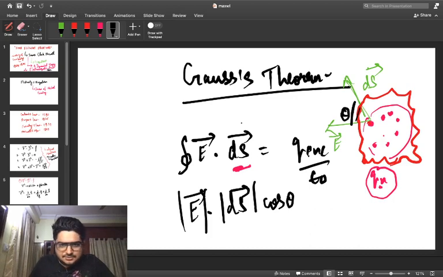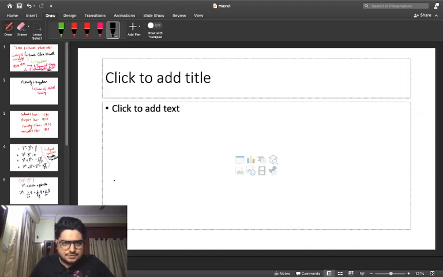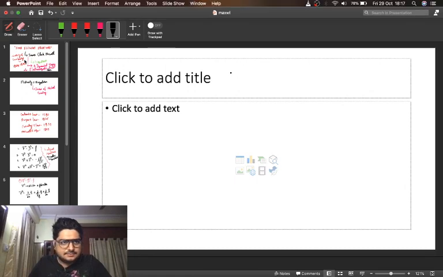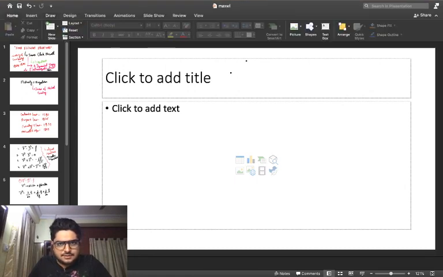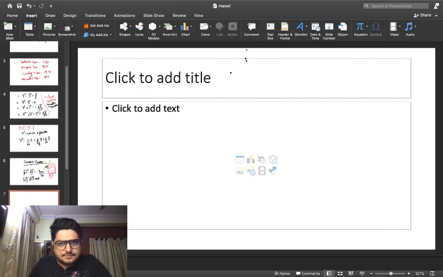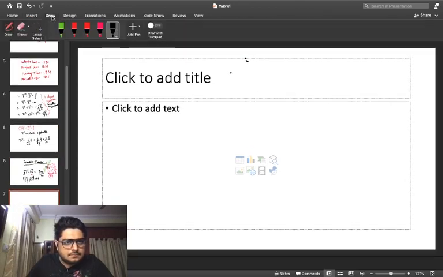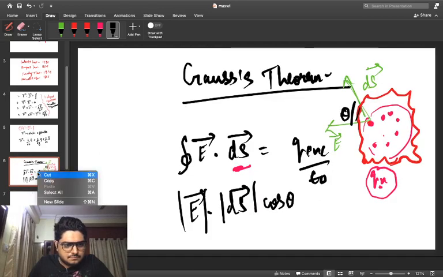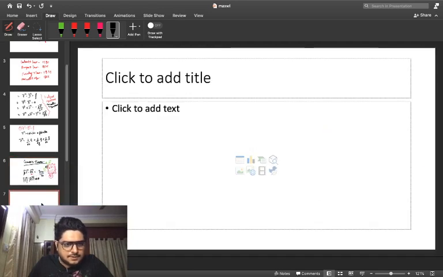So we are just going to deduce this expression in a much more specified way. So if I try to write it down somewhere like this, we have to write down the expressions accordingly.